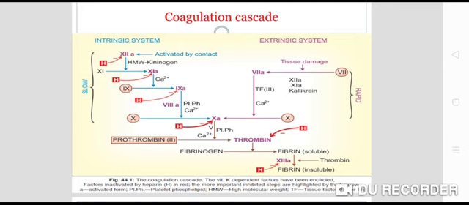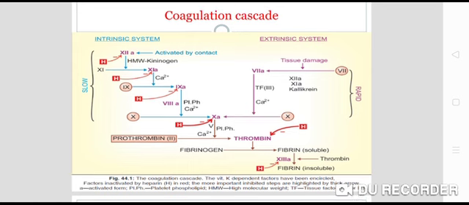Now activated factor 9 converts factor 10 to activated factor 10 with the help of platelet phospholipid and calcium. Right? Now there is an activated factor 10.